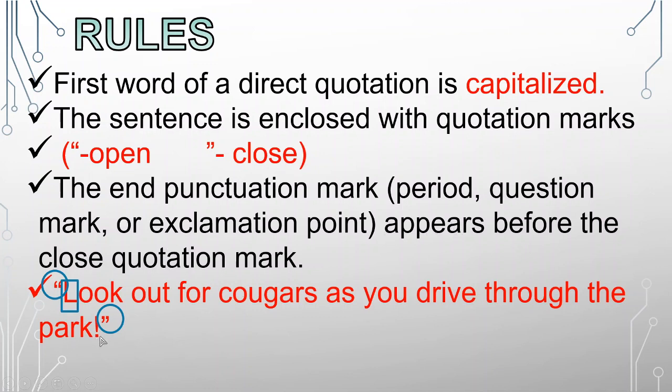As you can see, it comes first before the closed quotation mark, as the arrow is pointing. So this example is a correct direct quotation. Why? Because it's following these three rules: capitalization of the first word, open and closed quotation marks, and the end punctuation mark is before the closing quotation mark.